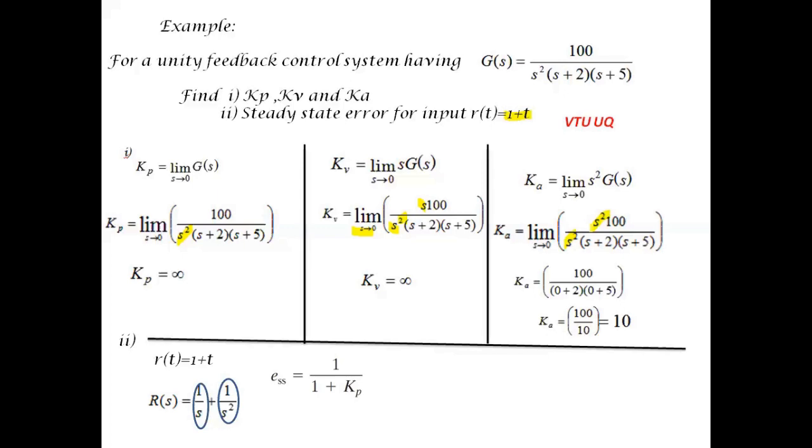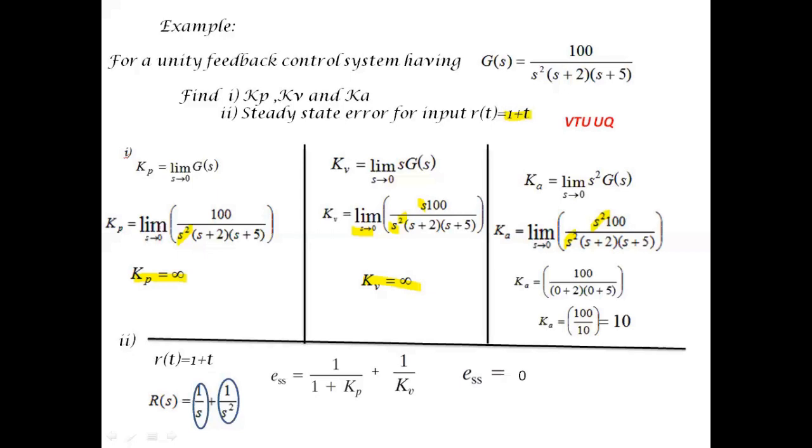So ESS will be equal to 1 by 1 plus Kp, which is subjected to step input, and the next error will be subjected to the ramp input, which is given by 1 by Kv. So the total steady state error ESS will be equal to 1 by 1 plus Kp plus 1 by Kv. As it is a unit step, we have substituted 1 in the numerator for both the terms. So we know Kp is equal to infinity and Kv is equal to infinity.